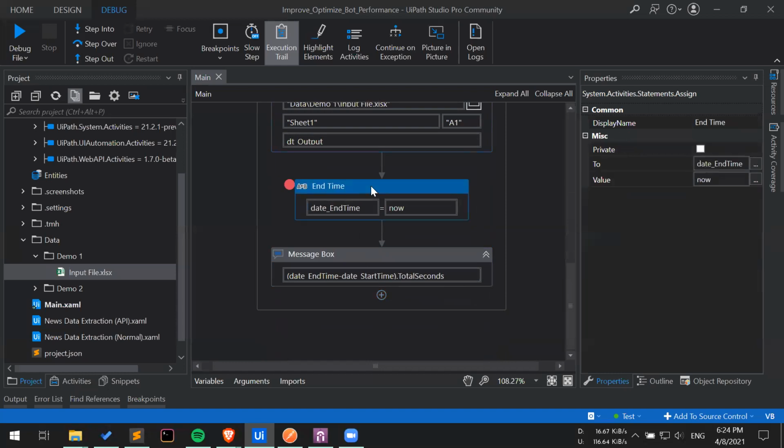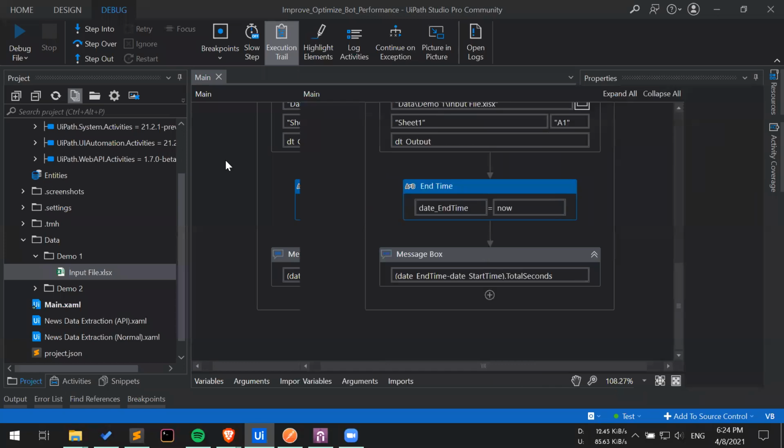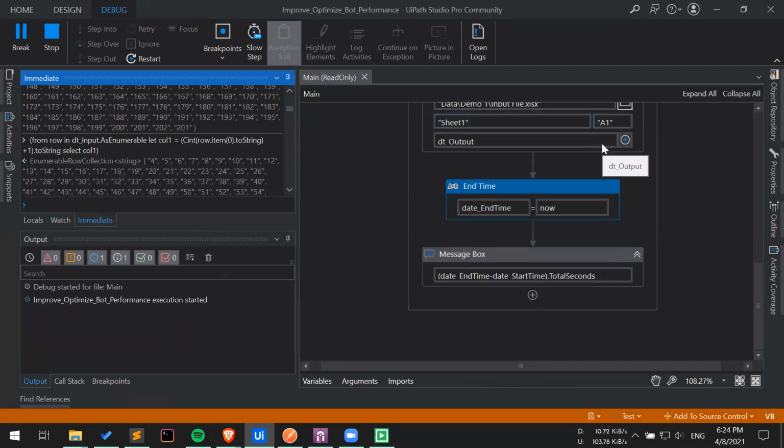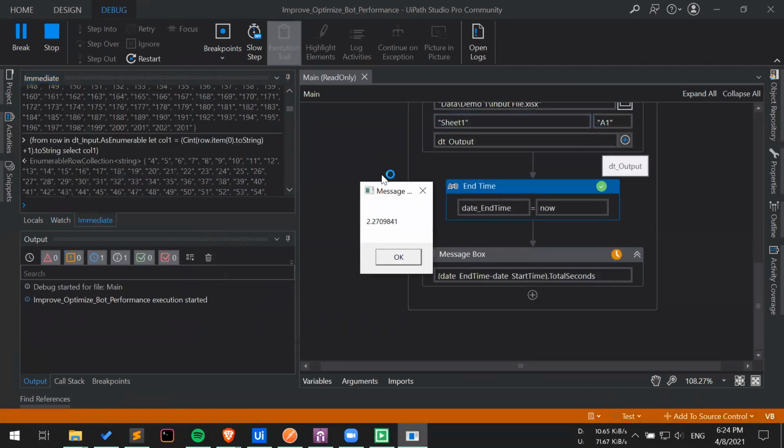Now let's remove the breakpoint and see how much time it actually takes to run the bot now. From 82 seconds, we are down to 2.27 seconds.